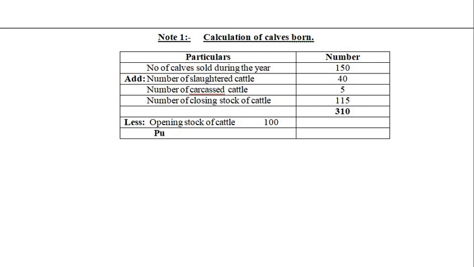So purchase of cattle, how much have we purchased during the year? It is 200. It's there in the above information, just check it out. Okay, this will be in the outer column, which turns to be 300.